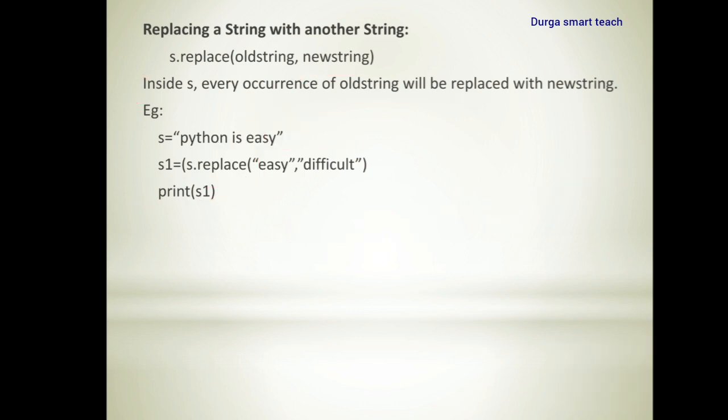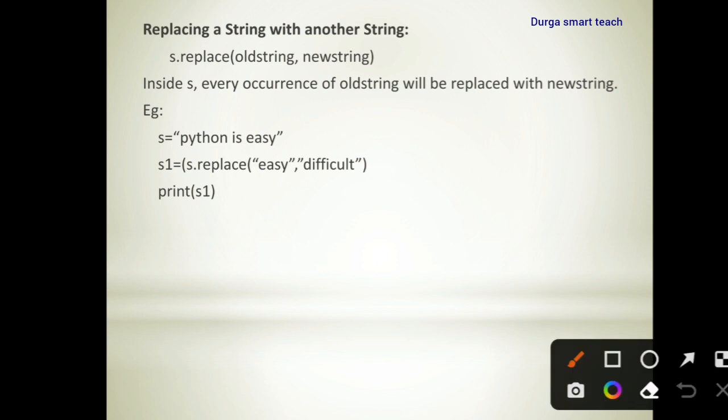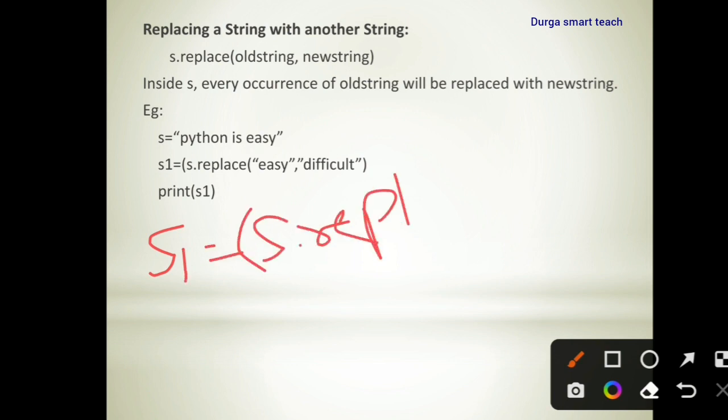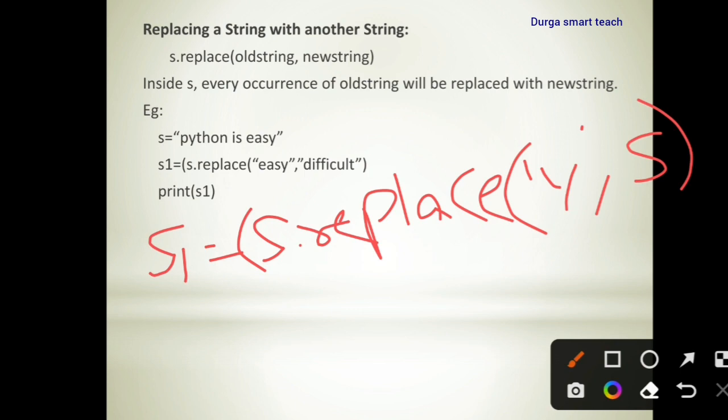If you want to replace one character, you can. For example, s1 is equal to s.replace, where I have given y. So the old character is y, and in the place of y I want to store s. Wherever y is present, it will be replaced with s.